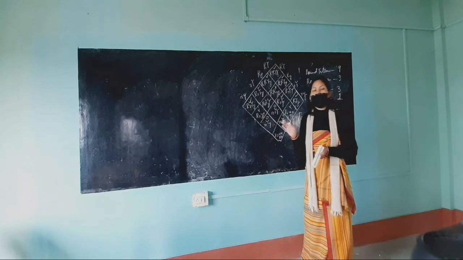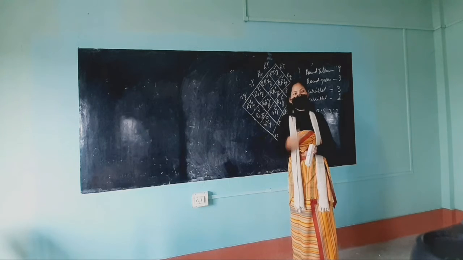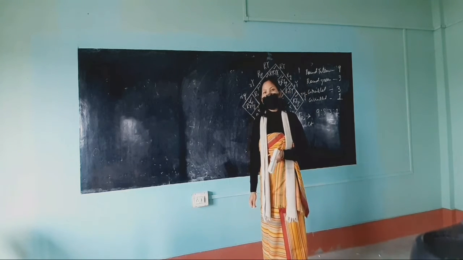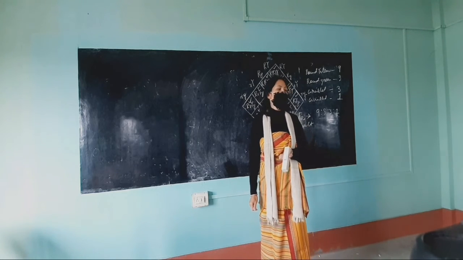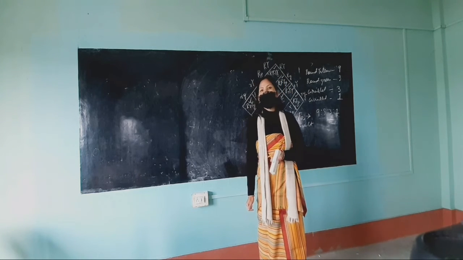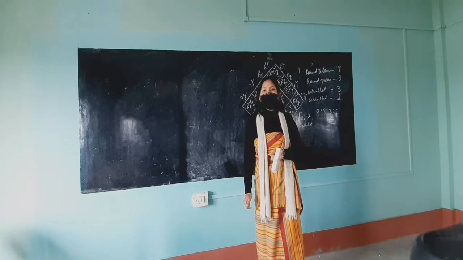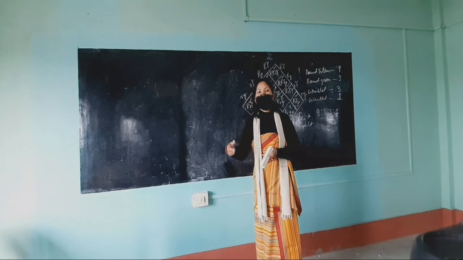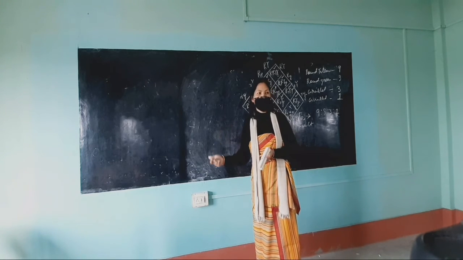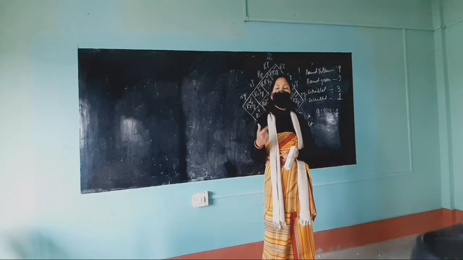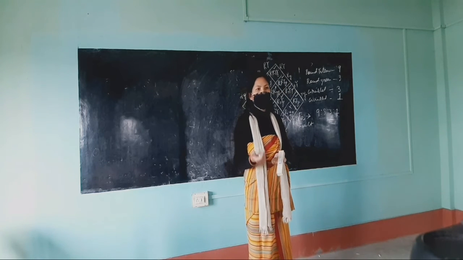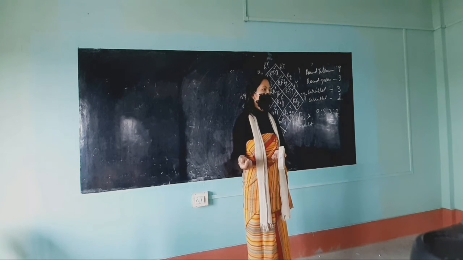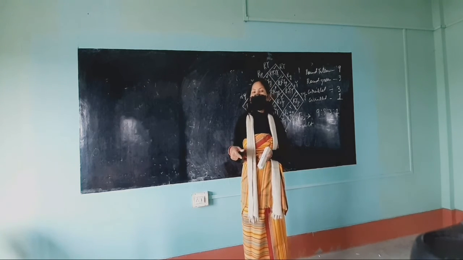So with this, how many laws of inheritance has he given? 3 laws of inheritance. Number 1, law of dominance, which states that the characters can either be a dominant trait or a recessive trait. It can be either homozygous or heterozygous, and the characters that express every generation are the dominant trait. And dominant trait can express in both conditions, that is in homozygous as well as heterozygous condition. Right?